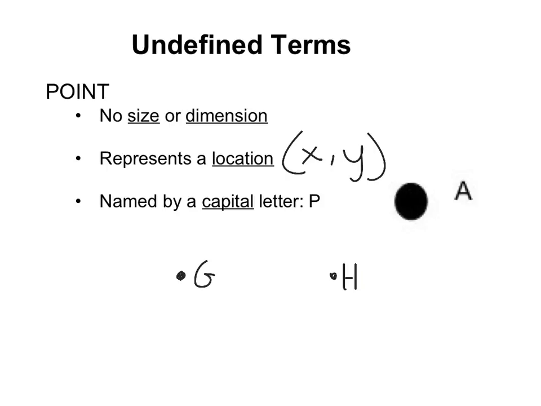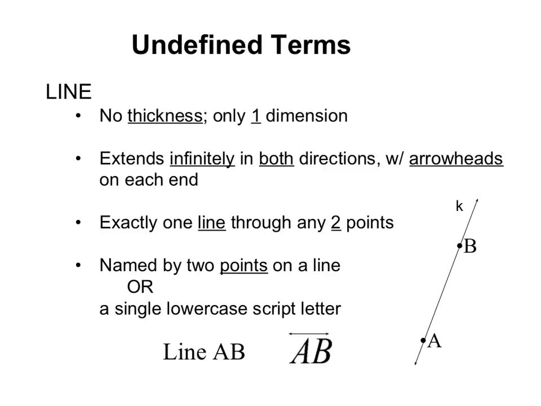You've seen things written like this, and you've graphed them on a coordinate grid. Our point, again, has no shape or size. A line is made up of points and has no thickness or width. There's exactly one line through any 2 points. It's only one dimension. It has arrows on the end and extends infinitely in both directions.